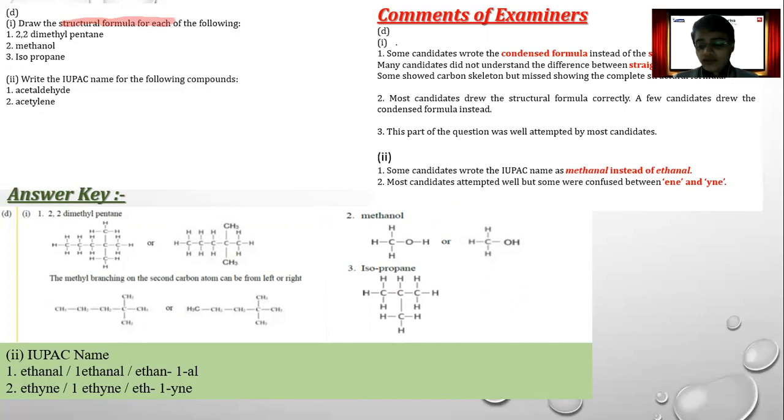This is the correct way of writing the IUPAC name. Fine. But instead of writing ethane-1-al, if you have written ethanol, ideally it is not wrong. You definitely deserve marks for that, but practice writing in the form of position. Okay, the third way is the best or the better way to write the answer.